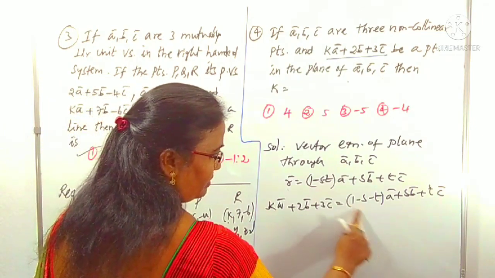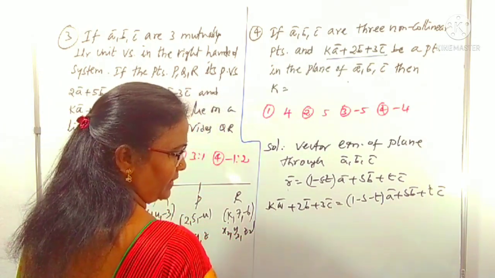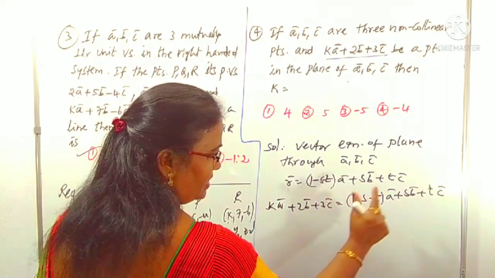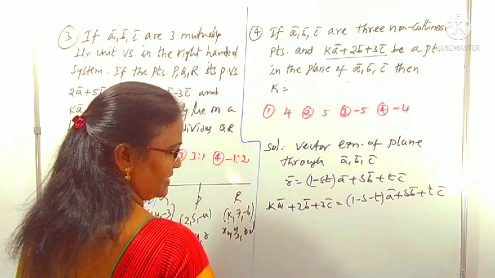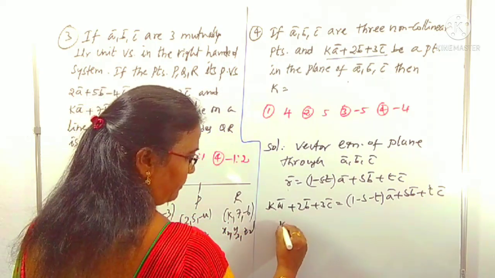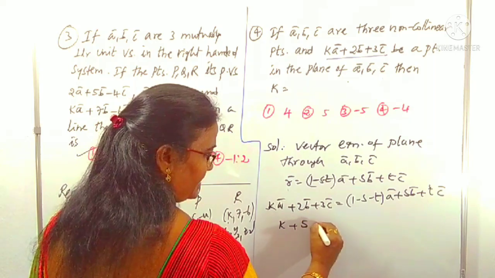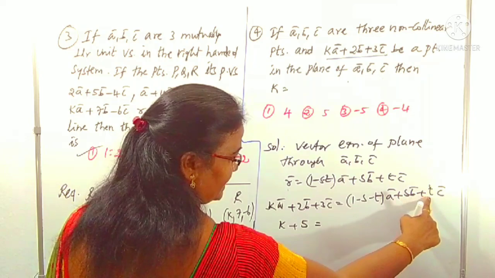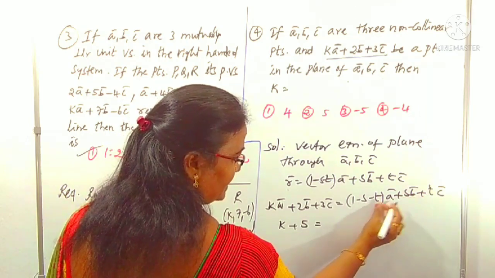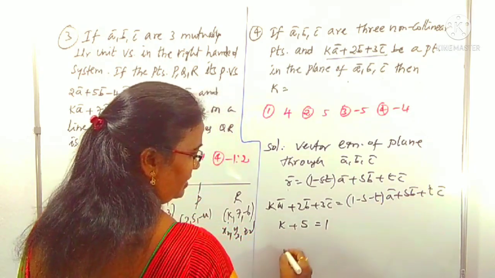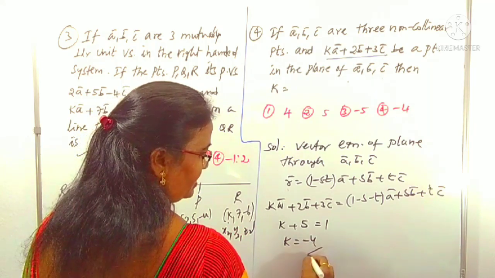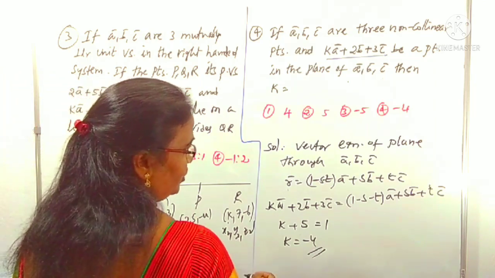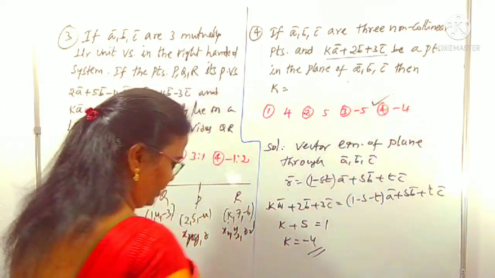In this linear combination, all are lying in the same plane, which means coplanar. In that coplanar case, the sum of the coefficients of the vectors on the left side is equal to the sum of the coefficients of the vectors on the right side. What is the sum of the coefficients? k + 2 + 3 equals the right side, 1 − s − t + s + t. Minus s plus s, minus t plus t get cancelled, it is 1. Therefore, k is equal to −4. That's it. Simple way you can do it without complicating. So k is equal to −4. Which option? It is the fourth option.